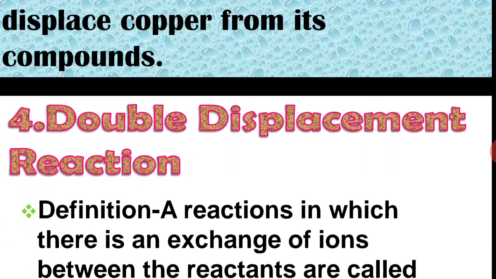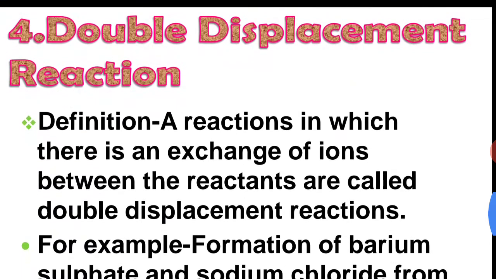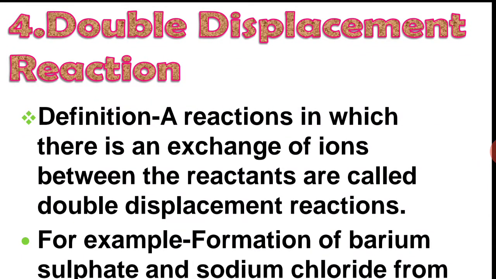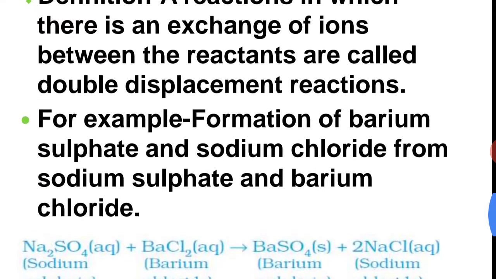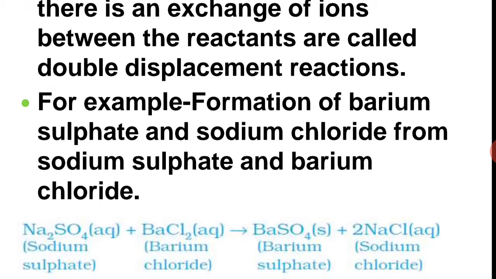The last type of reaction is double displacement reaction. In this reaction, the two elements of two different compounds exchange their places. In other words, we can say that reactions in which there is an exchange of ions between the reactants are called double displacement reactions. For example, the reaction between barium sulfate solution and sodium chloride solution